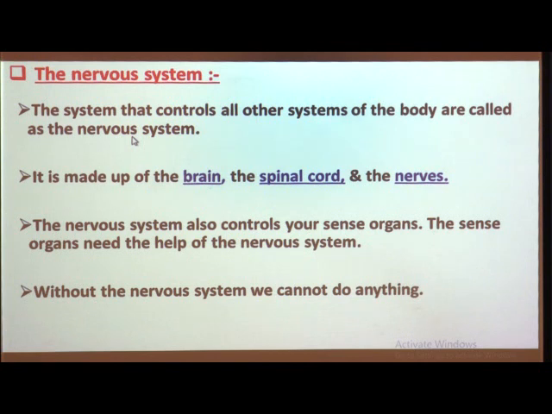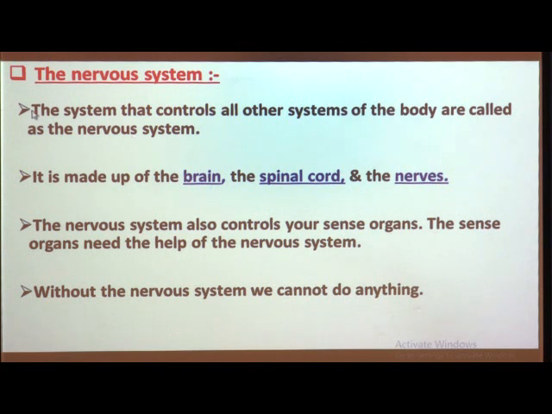As we know, they are working differently, which means they perform different functions for our body, and all these organ systems are controlled by one separate organ system. Those 8 organ systems are controlled by one separate organ system, which is called the nervous system.